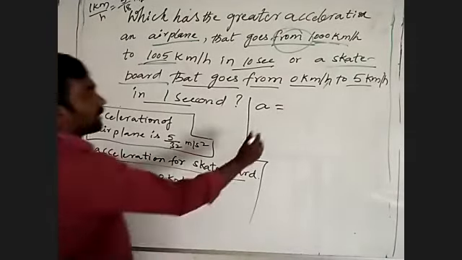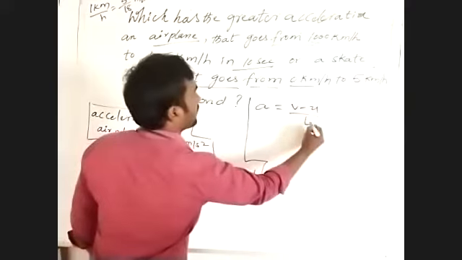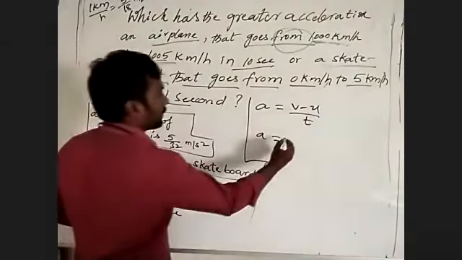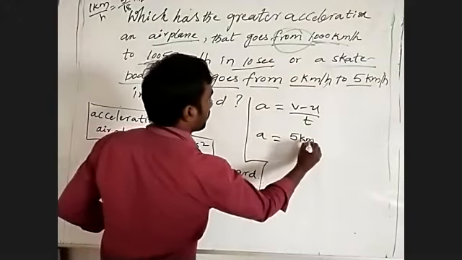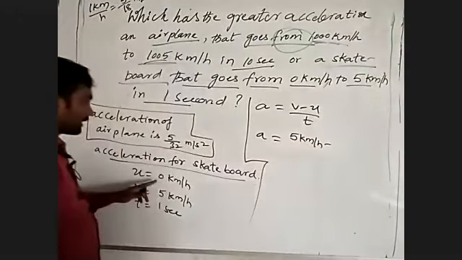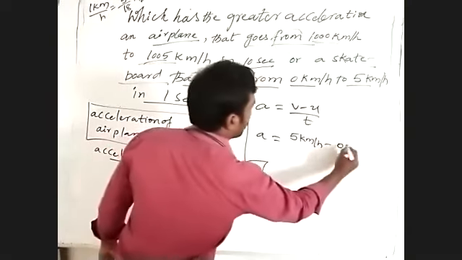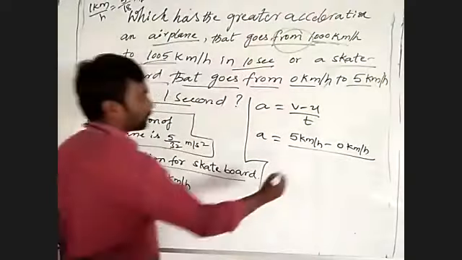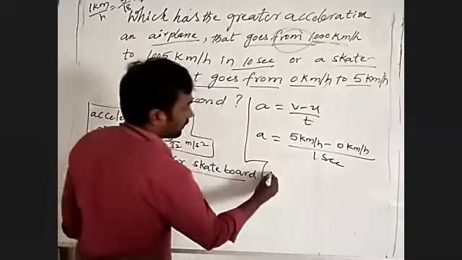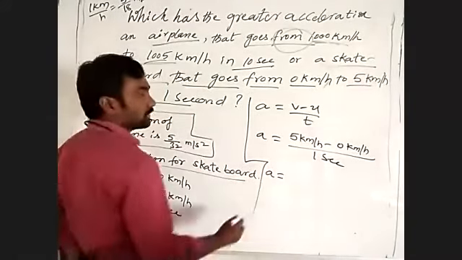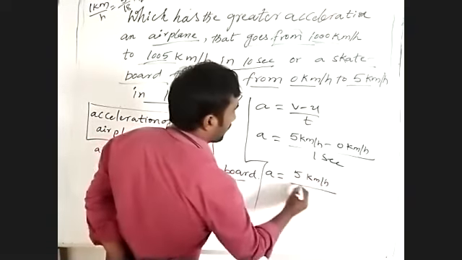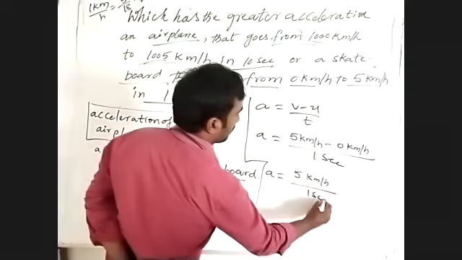Then acceleration is equal to final velocity minus initial velocity by time. Final velocity is 5 kilometer per hour, initial velocity starts from 0 kilometer per hour, by time 1 second. Acceleration is 5 minus 0, 5 kilometer per hour by 1 second.